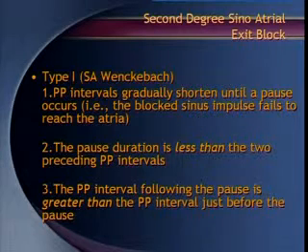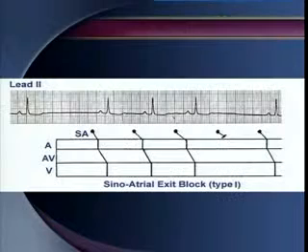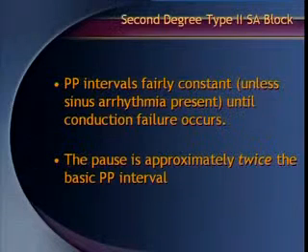Number 1, PP interval gradually shortens until a pause occurs. The pause duration is less than the 2 preceding PP intervals. The PP interval following the pause is greater than the PP interval just before the pause. You can see here the shorter and longer intervals from the preceding ones. This is called type 1 SA exit block.